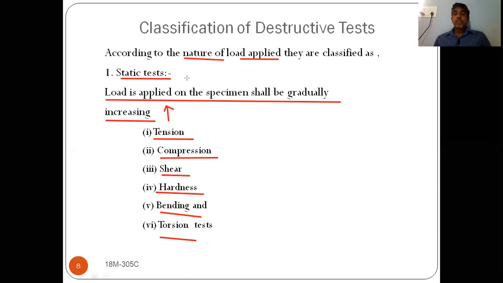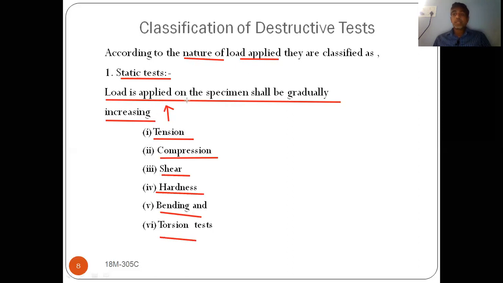I'm repeating once again. How are we classifying this destructive test? Destructive tests are again classified based on the type of load applied. First one is static test.